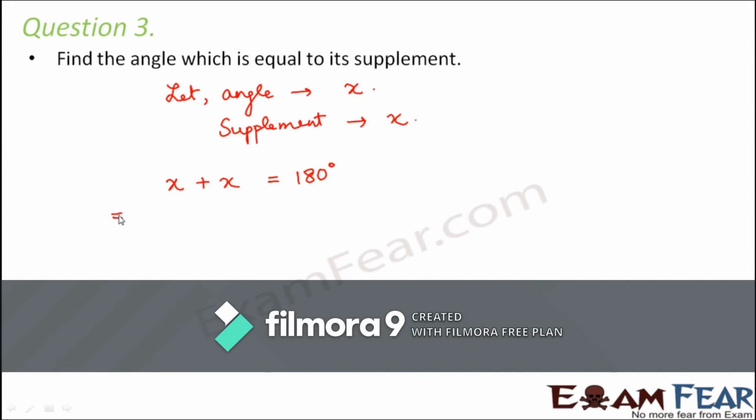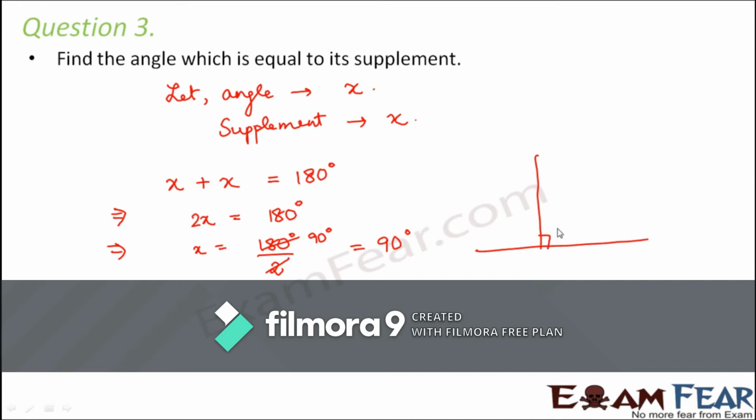Right? Now let us solve this to find the value of x. So x plus x would be 2x, which is equal to 180 degrees, or you can say x is equal to 180 degrees divided by 2. So 2 9s are 18, so you get x is equal to 90 degrees. So basically if you have a right angle like this, 90 degrees, in that case the other angle would also be 90 degrees. So the angle and its supplement are equal.